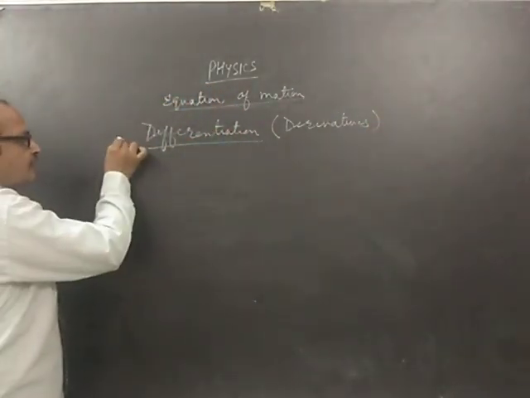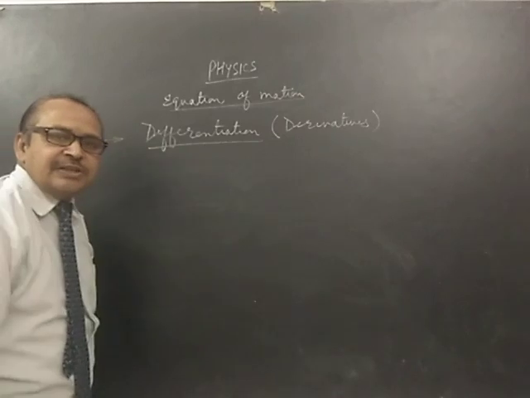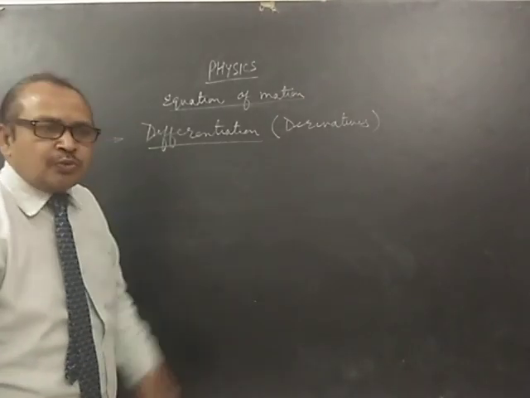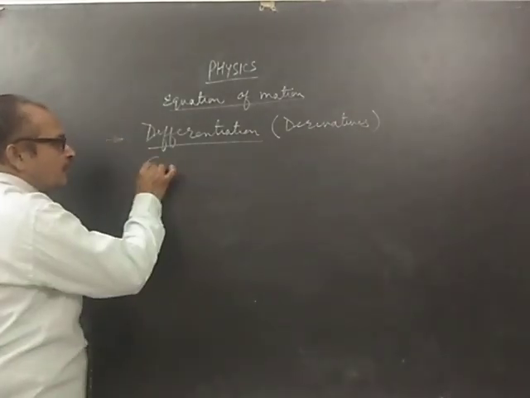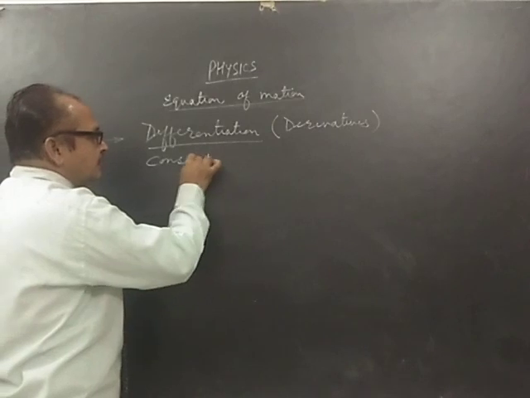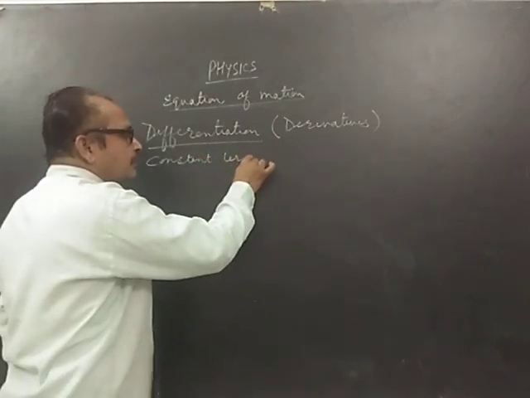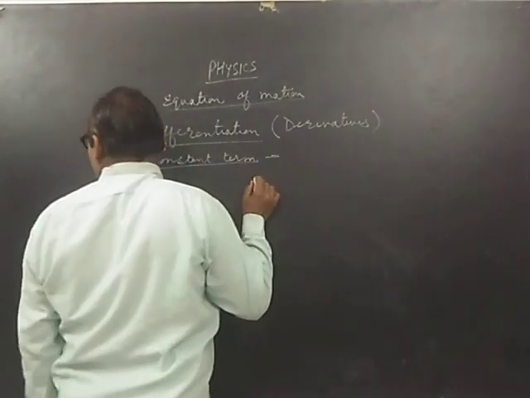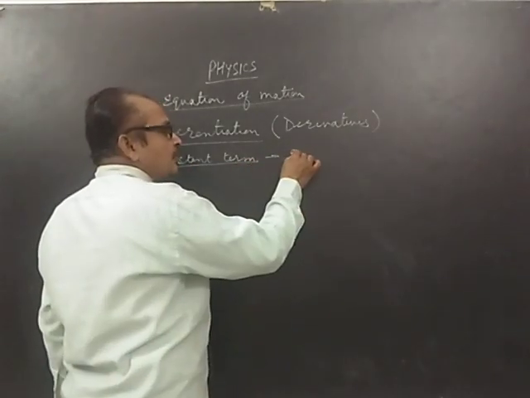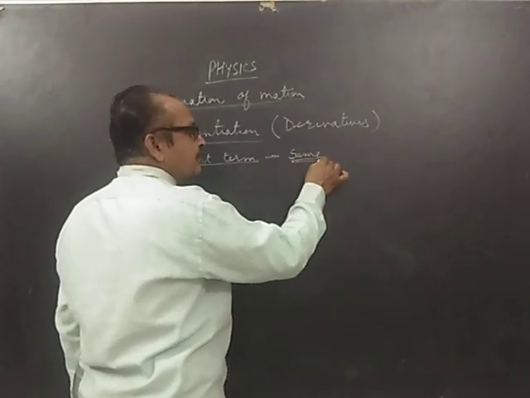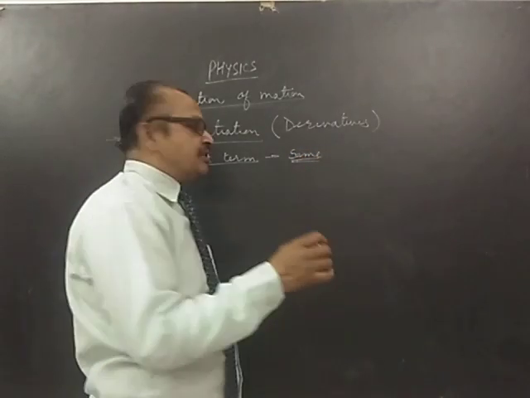Now, before we start differentiation, dear friends, first of all, quickly we will come to two concepts that you already know. You know what is the meaning of a constant term. A constant term is the term whose value is always the same, which does not change at all.